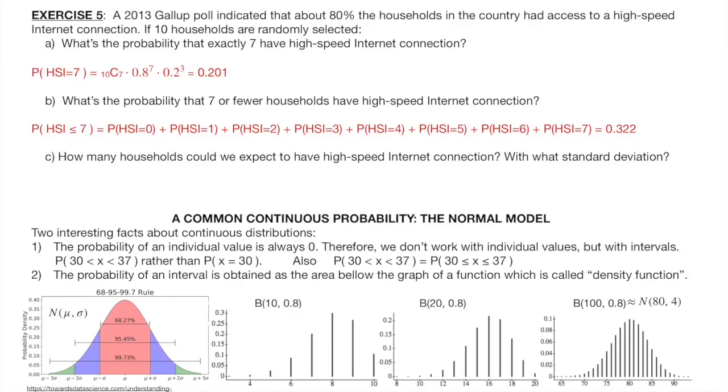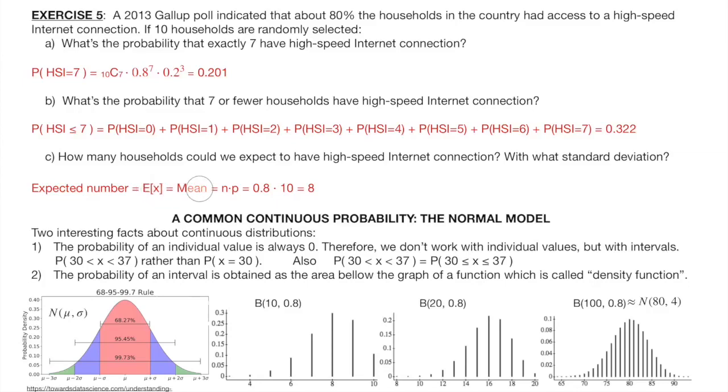Letter C. If we randomly pick 10 households and we know that the proportion, or probability if you prefer, of households with high-speed internet is 80%, how many can we expect to have high-speed internet among those 10? Obviously, the 80% of 10. That's to say 8. You can get this by just applying the formula.